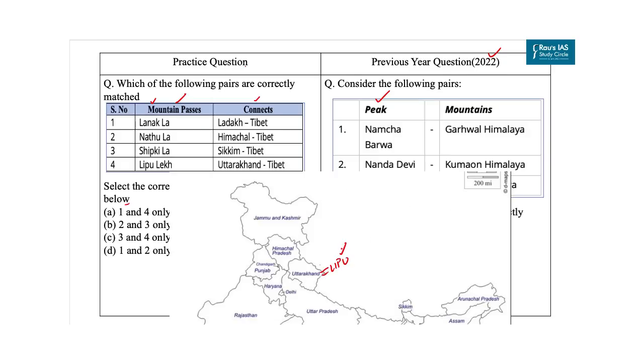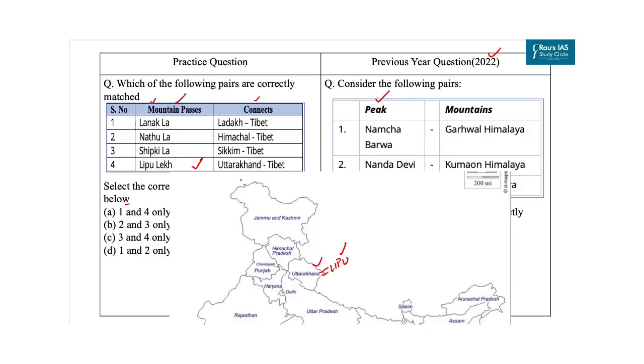Lipu Lake is a Himalayan pass situated at the tri-junction of India, Nepal and Tibet. It is located in the Indian state of Uttarakhand and is one of the routes for the pilgrimage to Mount Kailash and Mansarovar in Tibet. So this option is correct. It connects Uttarakhand and Tibet.